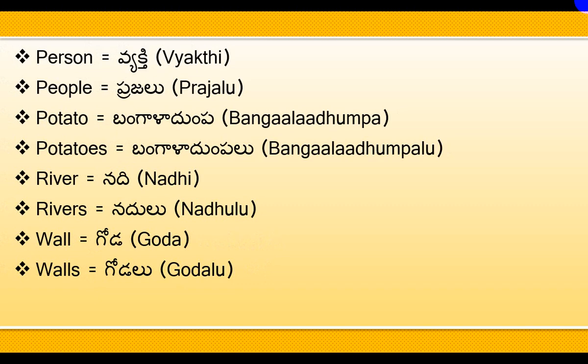Person means vyakti. People means prajalu. In Telugu, if you want to say vyakti in plural form, you can say vyaktulu. Potato means Bangaladumpa. Potatoes means Bangaladumpalu. River means Nadi. Rivers means Nadulu. Wall means Goda. Walls means Godalu.